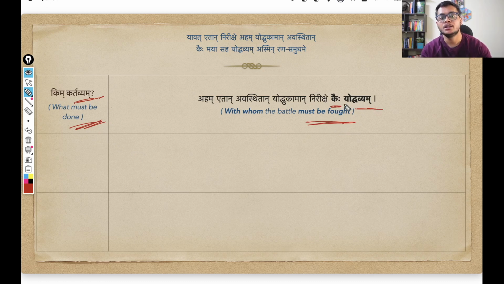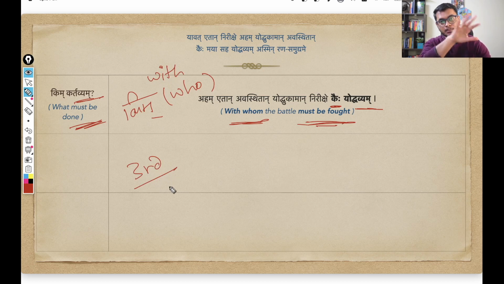And kahi. Kahi comes from the pronoun kim. Again, kim, we already know, is our question pronoun who, whenever you want to say who. Okay, and since the sense here is with whom the battle must be fought, this is what Arjuna is saying, that I must observe all those with whom I must fight this battle. So with whom? When we add this with, we know that we are using the third case. And since again it is multiple people, so plural.